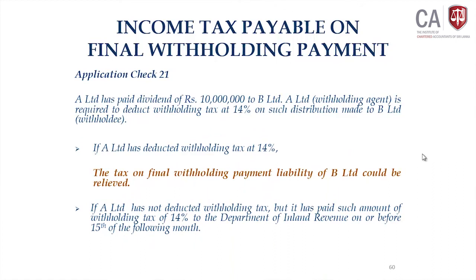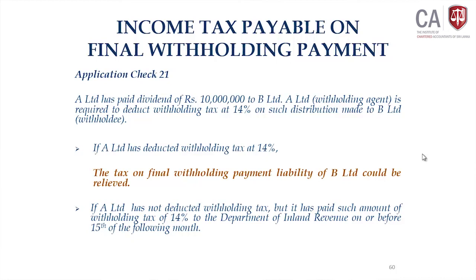Let us say company A paid a dividend of 10 million to company B. So, company A is recognized as the withholding agent, company B is the recipient of the income, that is the withholdee. Dividend is subject to withholding tax at 14% as per section 84 of the Act. Section 84 authorizes withholding tax on the payment of dividend.